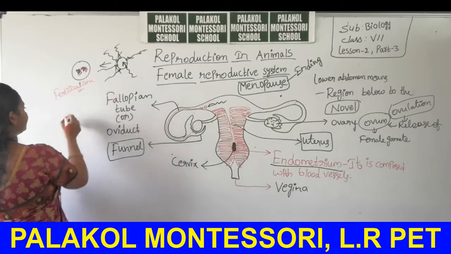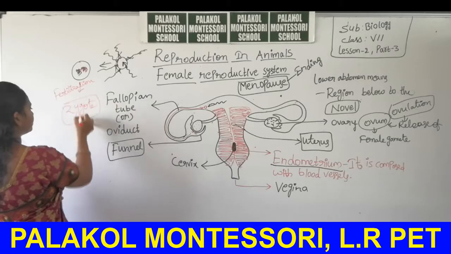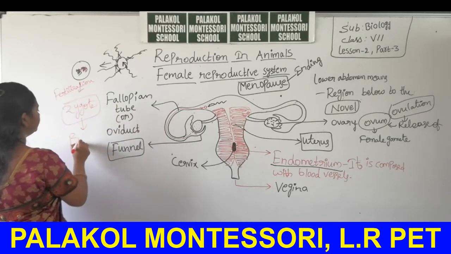The fertilized product is the zygote. Then this zygote develops into an embryo.